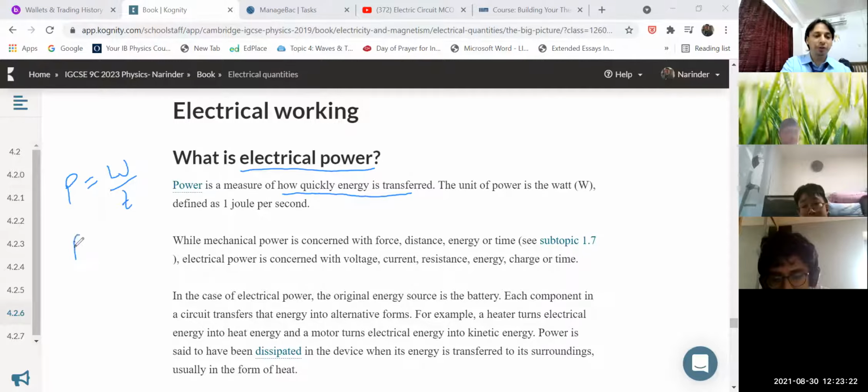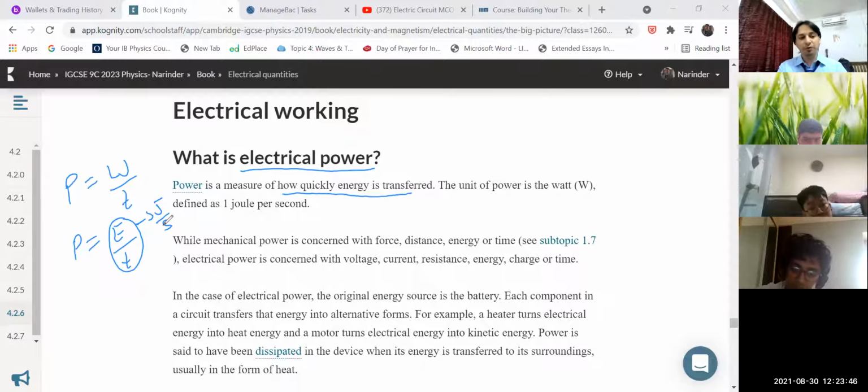Or P is equal to, I can replace this W with E, as W and E are both the same. How much energy is transferred, how quickly, means how much energy is transferred in a given unit of time, that is called power. So in terms of unit, children, energy is measured in joule, time is measured in second. So the power has a unit of joule per second, and they have written 1 joule per second. How much energy is transferred in a circuit per unit time.